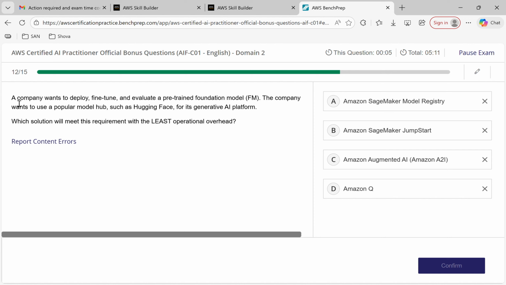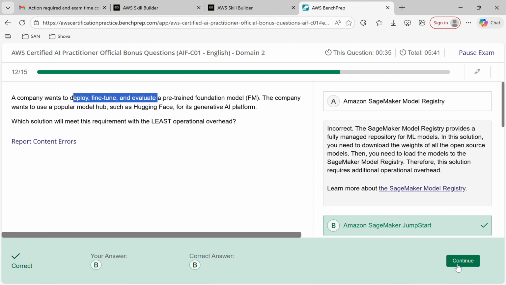A company wants to deploy, fine-tune and evaluate pre-trained models. These are the keywords. The company wants to use popular model hubs such as Hugging Face for its generative AI platform. Which solution will meet the requirements with the least operational overhead? I am going with this one, JumpStart. Let's go.